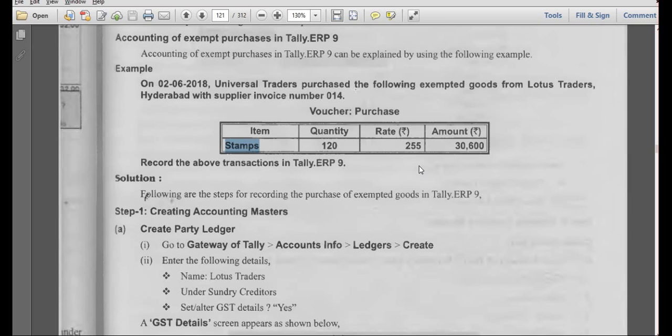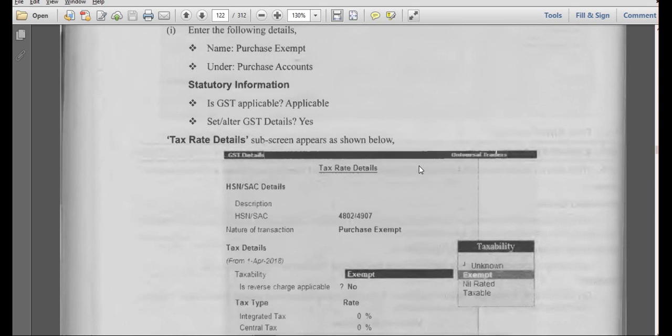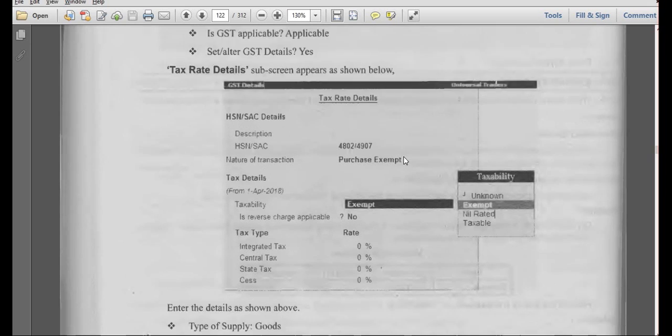Here we don't have any tax, so no need to create CGST and SGST ledgers. Under taxable we will say exempted. Previously we selected taxable, now you have to select exempted under stock item creation.